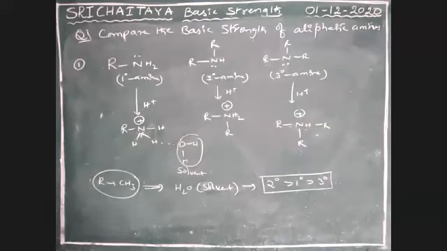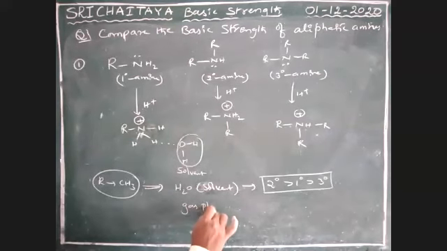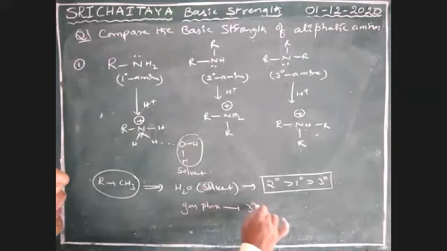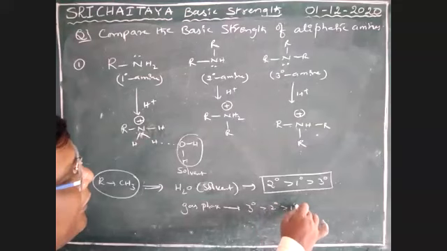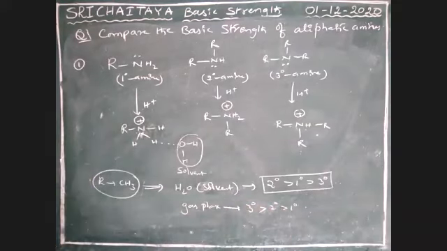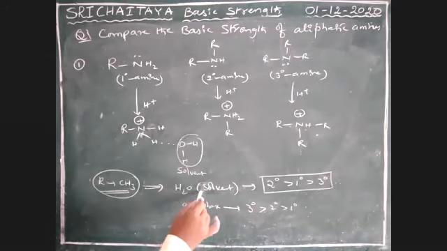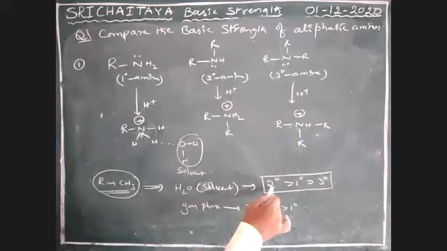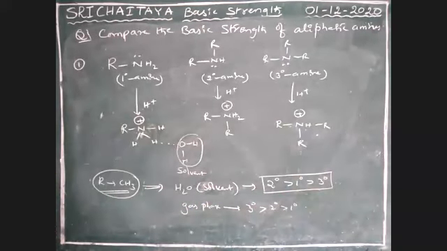Okay. So in gas phase, no solvent is there. In gas phase, tertiary greater than secondary greater than primary. If the alkyl group is methyl in water solvent, the order of basic strength is secondary greater than primary greater than tertiary. So the solvent effect is more there.